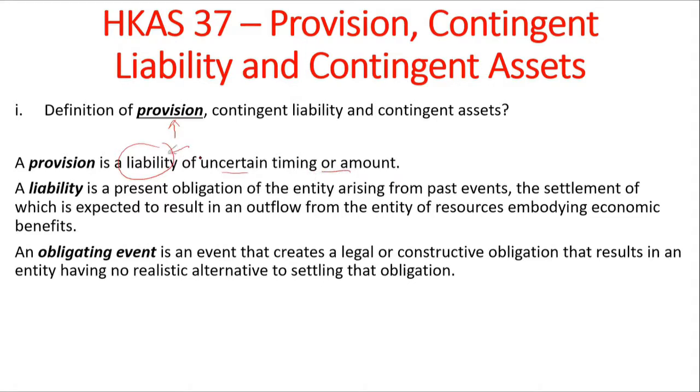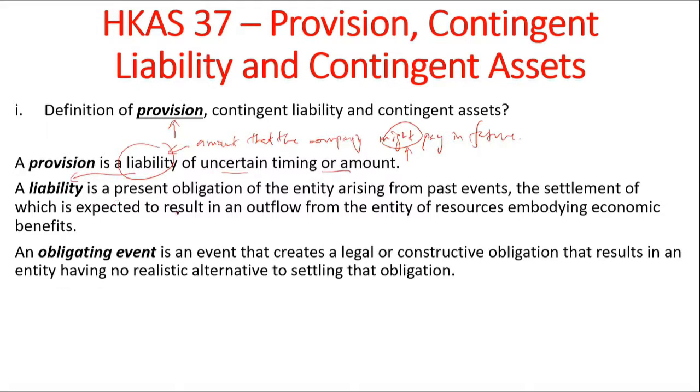In accounting terms, it's a liability amount, or the amount that the company might pay in future. This might is more or less certain in this case. So it is a liability that the company has to pay. So now you have a definition of liability here.